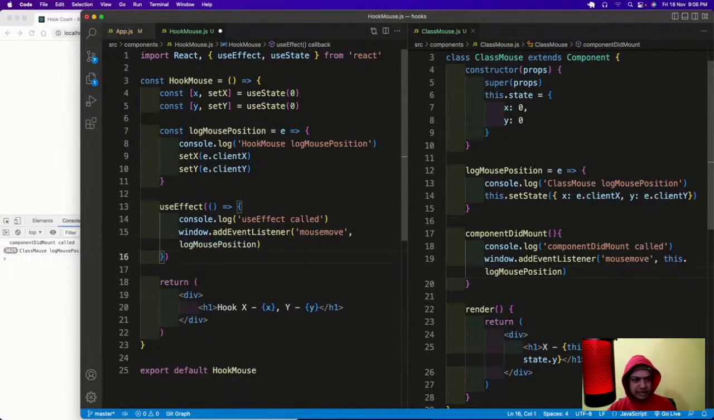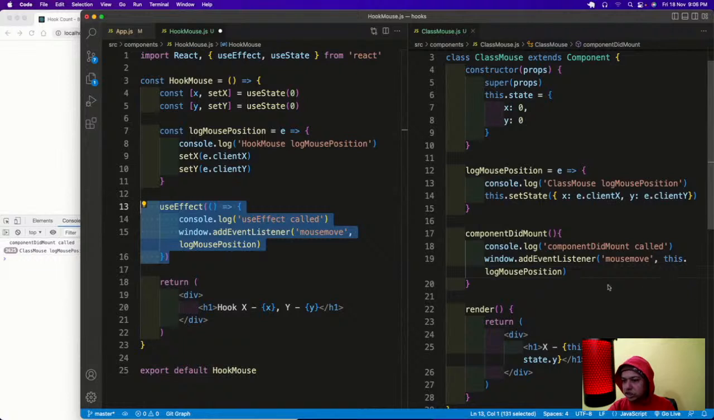But the thing is that if I call it in this way, it means that it will call the component did mount and the component did update both. So what does that mean? That means that an event listener will be fired a lot of times. Event listener in JavaScript, on React, anything, you don't fire more than once. Event listener, you fire once, it will keep on listening in the background. So that's why we use the component did mount here.